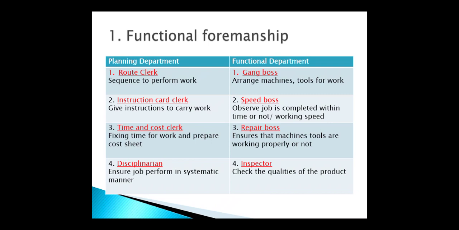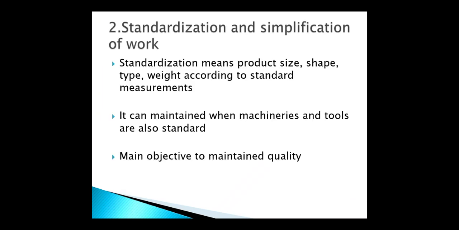Okay, so next one, the inspector. What is the inspector here? He checks the quality of the product, meaning whatever product the functional department produces, he is going to check the quality of each product according to the standard. Okay, so I hope you understand what functional foremanship is. In short, for each department there should be a head, and that head should be an expert in all the work of that department.